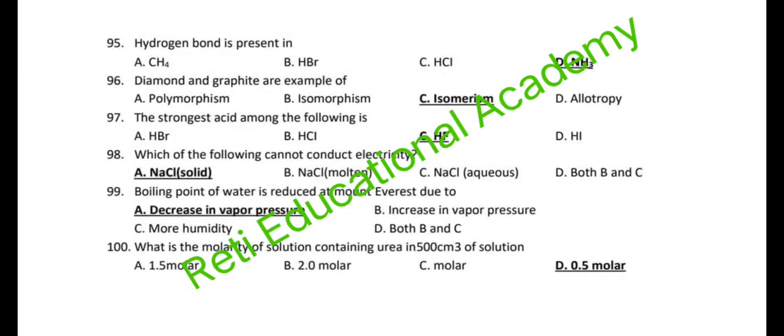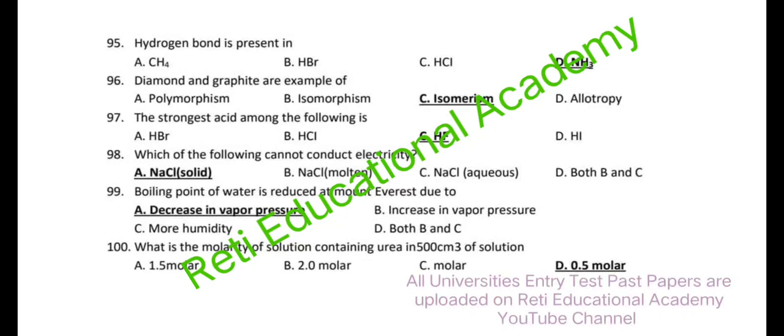Question number 95. Hydrogen bond is present in NH3. Question number 96. Diamond and graphite are examples of allotropy. Question number 97. The strongest acid among the following is HF. Question number 98. Which of the following cannot conduct electricity? NaCl solid.